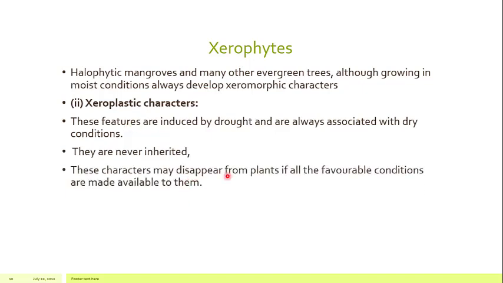So these characters may disappear from the plants if all the favorable conditions are made available to them. If the drought conditions are there, we will find these xeroplastic characters in the plants. But if the conditions are favorable, you will not find these characters in the plants. So those characters which are present in the drought conditions and absent in the normal conditions are called the xeroplastic.